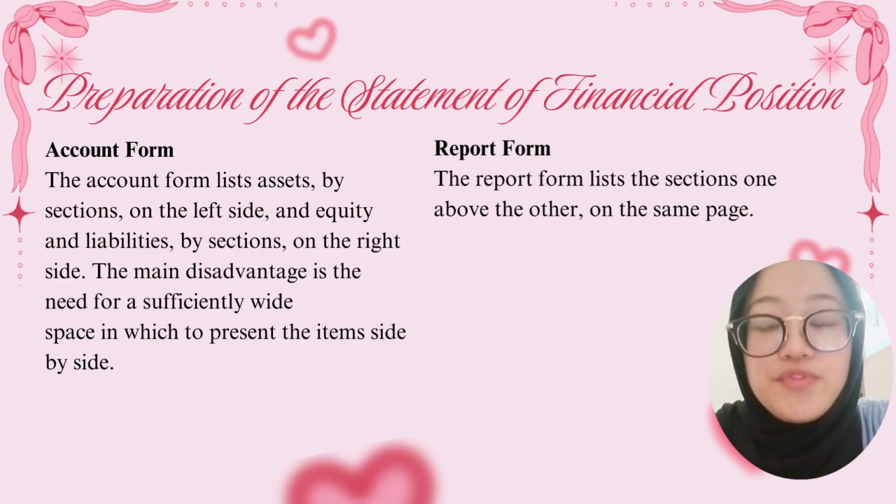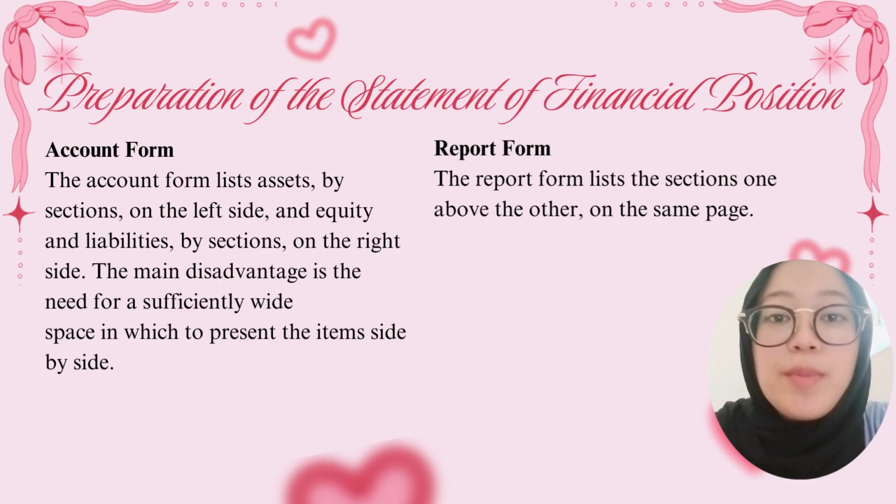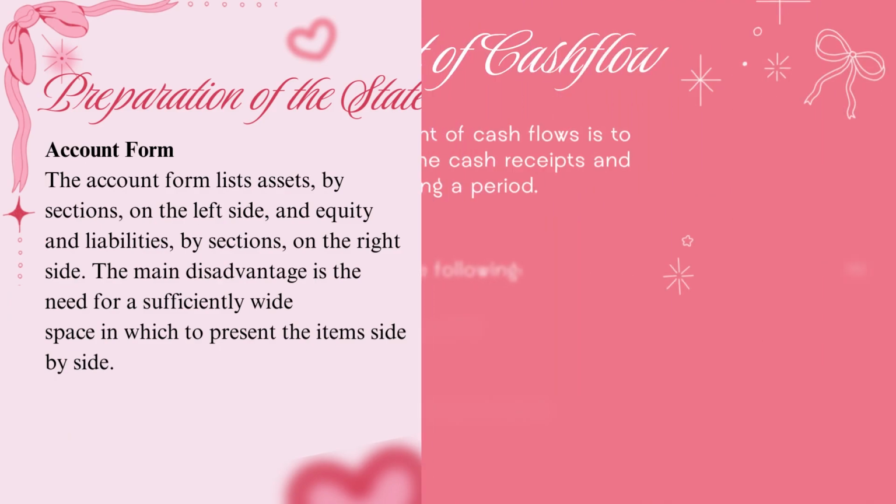The next is the preparation of the statement of financial position. The first is the account form. On the left side there are assets, and on the right side there are equity and liabilities. And for the report form, the sections are listed one above the other, like on one page.